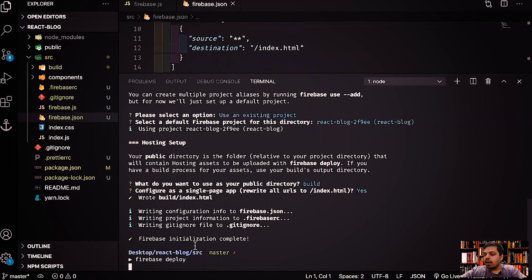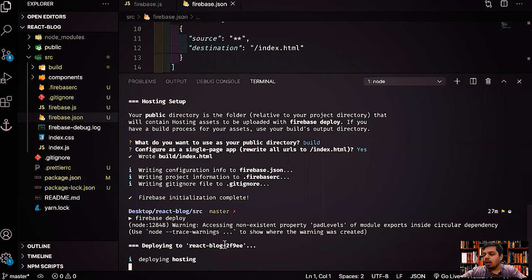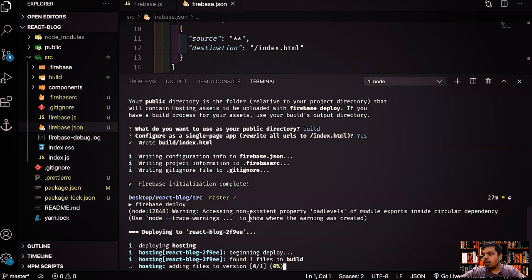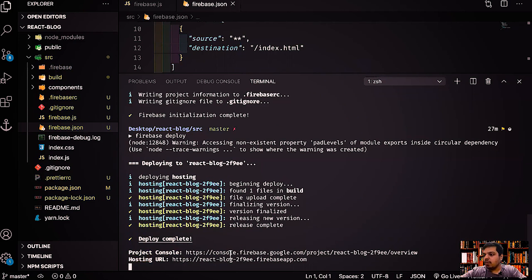So I'll deploy, and let's wait for a second. Once it's deployed, it will give you one URL, and you can just go back to that URL. Obviously, our URL will not work as of now, and we'll see why. This is your URL, right?